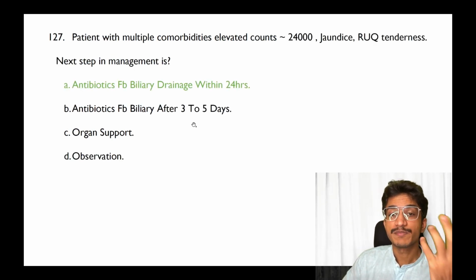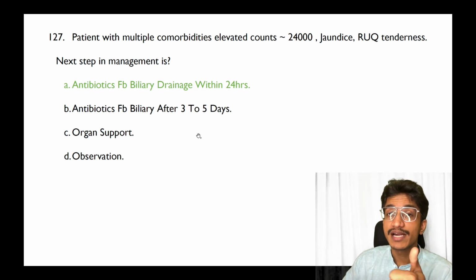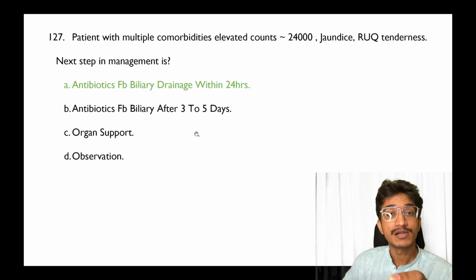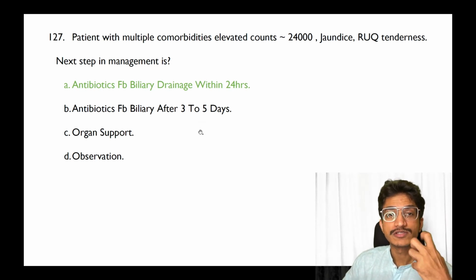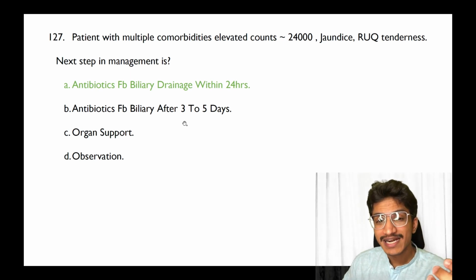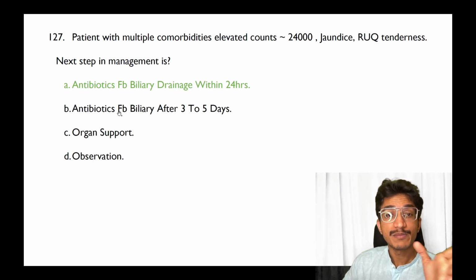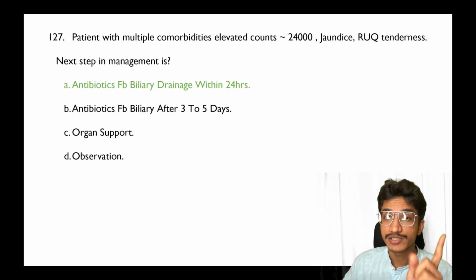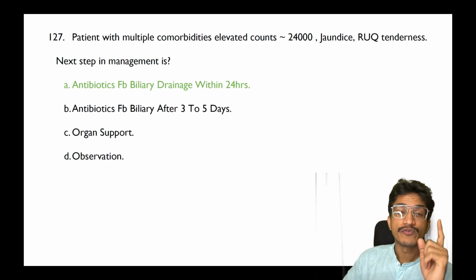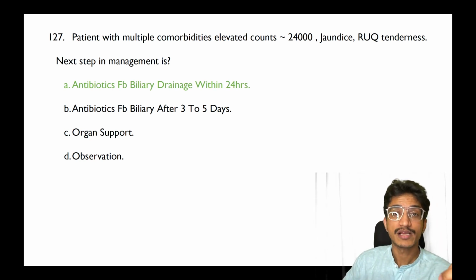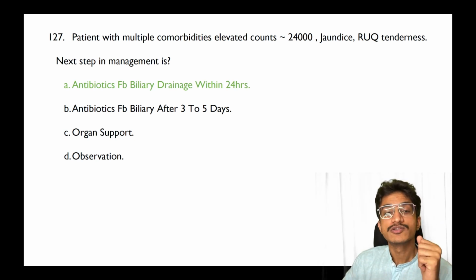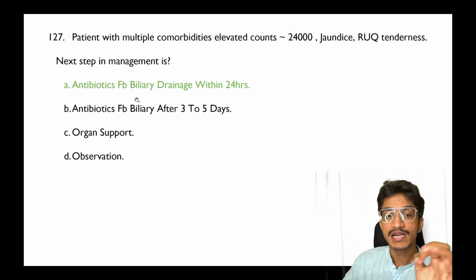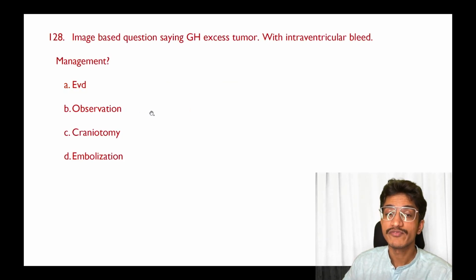Moving on to the next, a patient with multiple comorbidities, elevated total leukocyte count with jaundice, and upper quadrant tenderness. So that is pain, jaundice and TLC, so sepsis, and you can suspect fever. That is most likely to be cholangitis. So the next step should be antibiotics. You give antibiotics first and then you do a biliary drainage within the next 24 hours. You do not wait for 3 to 5 days. You should always go for biliary drainage as soon as possible with antibiotic coverage, so that any obstruction or cholestasis will resolve. So according to me, the answer should be antibiotics followed by biliary drainage within 24 hours.